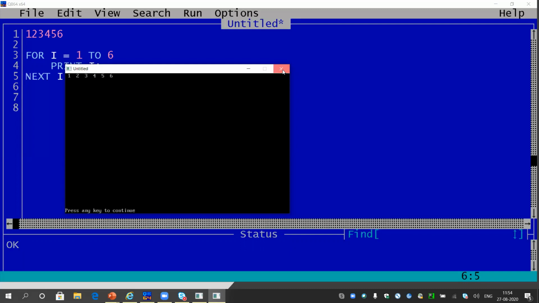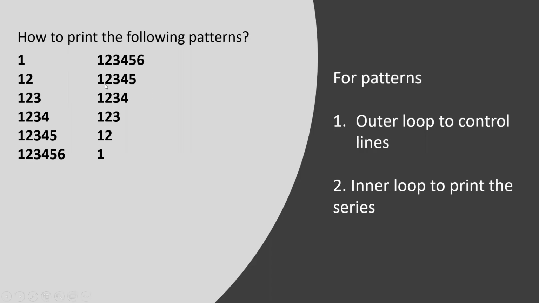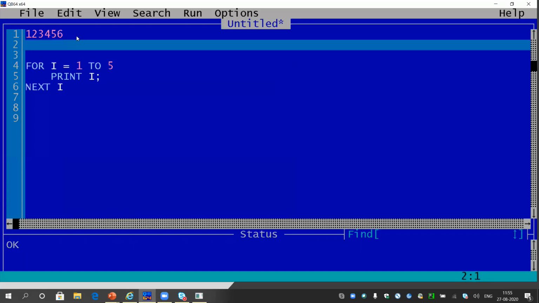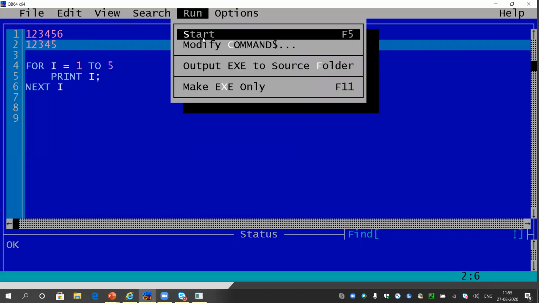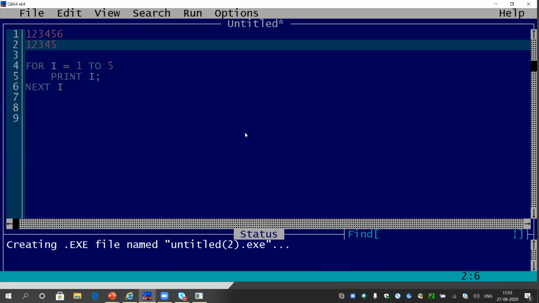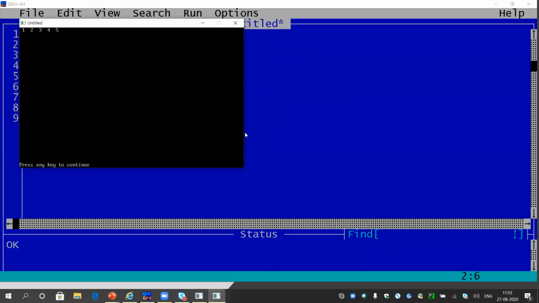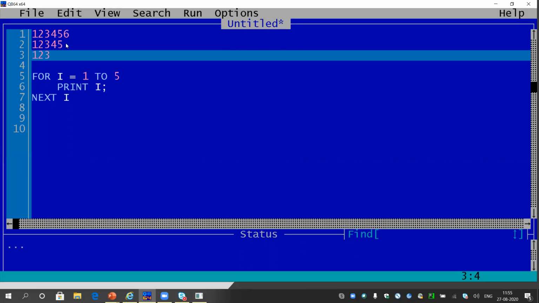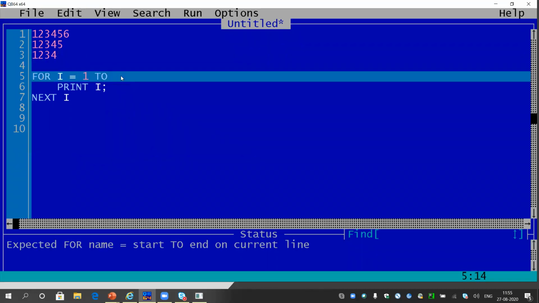Now what is in the second line? It is 1 2 3 4 5. Please listen carefully. To print 1 2 3 4 5, I should write here 1 to 5, so that it will print the line 1 2 3 4 5. Let me run the program. Accordingly, we will try to fetch all the lines. Look, it is printing. Now the next turn, I am trying to print 1 2 3 4, so I have to write 4 here.